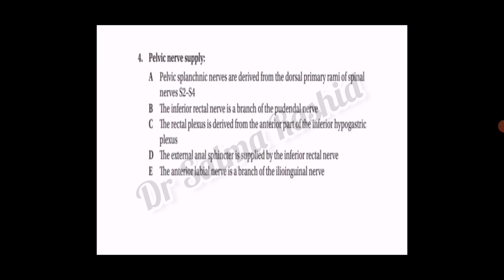The inferior rectal nerve is a branch of the pudendal nerve. It's true. The rectal plexus is derived from the anterior part of the inferior hypogastric plexus. This is false because the rectal plexus is derived from the posterior part of the inferior hypogastric plexus. The external anal sphincter is supplied by the inferior rectal nerve. It's true. The anterior labial nerve is a branch of the ilioinguinal nerve. This is also true.